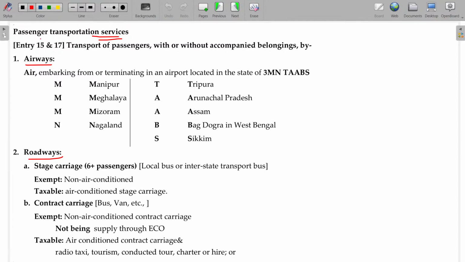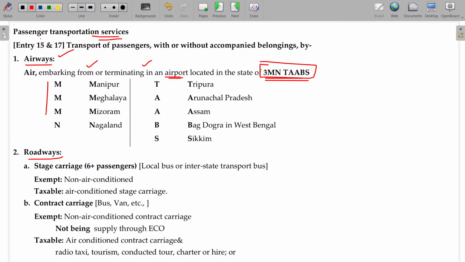Transport modes. In case of airways, the three north-eastern states and Bagdogra: if the embarking from or termination being any airport located in these, then it is exempted.